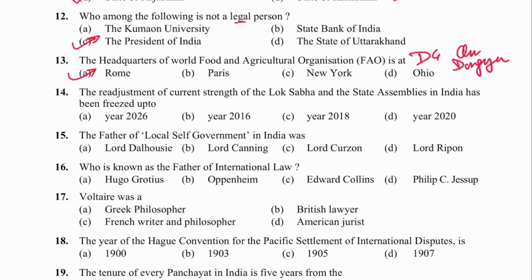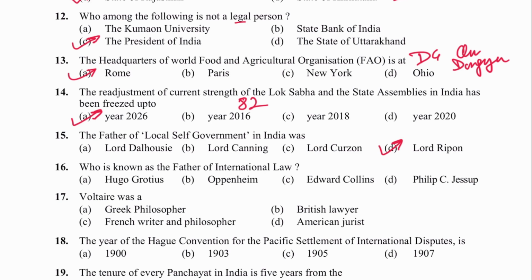Next is 14. The readjustment of current length of the Lok Sabha and state assemblies in India has been freezed up to 2026. A is the answer, and it is mentioned in Article 82 में. Next question 15. The father of local self-government in India is Lord Ripon. D is the answer.